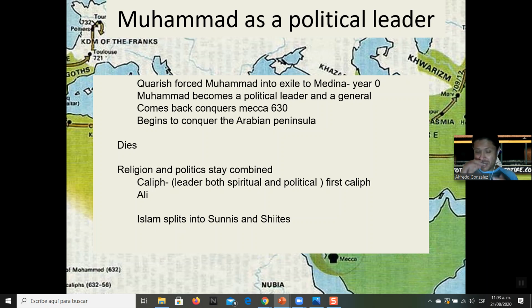And there began a struggle between who's supposed to be the next caliph or the next leader. And the question was, were they supposed to be the family of Muhammad, who has Muhammad's blood, or who they consider the best general, the best leader? So those people that believed that it should be the most suited person, somebody that should be picked, became Sunnis, and those that believe that it should be Muhammad's family were considered Shiites. And even to this day, there is a split in Islam between Sunnis and Shiites. Their core belief system is the same, but it is the belief in who's supposed to be the leader that makes the difference between Sunnis and Shiites.